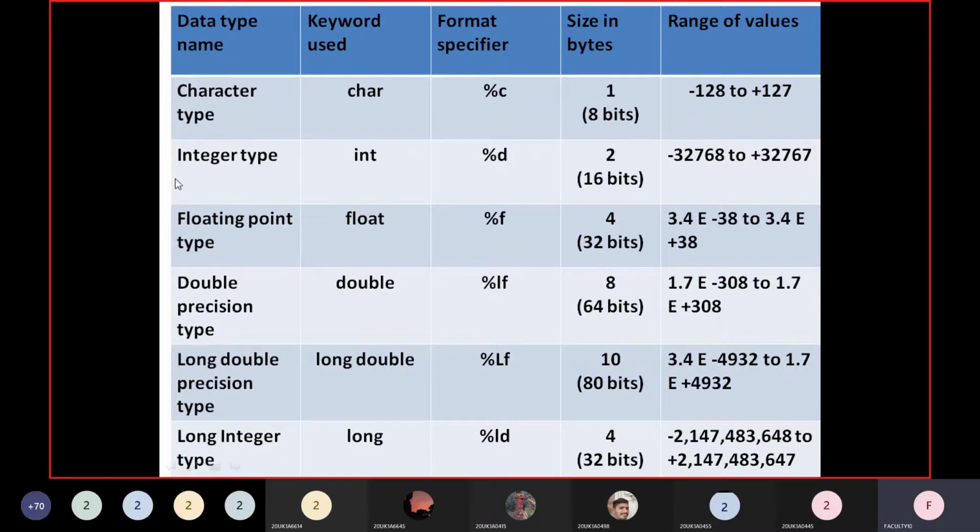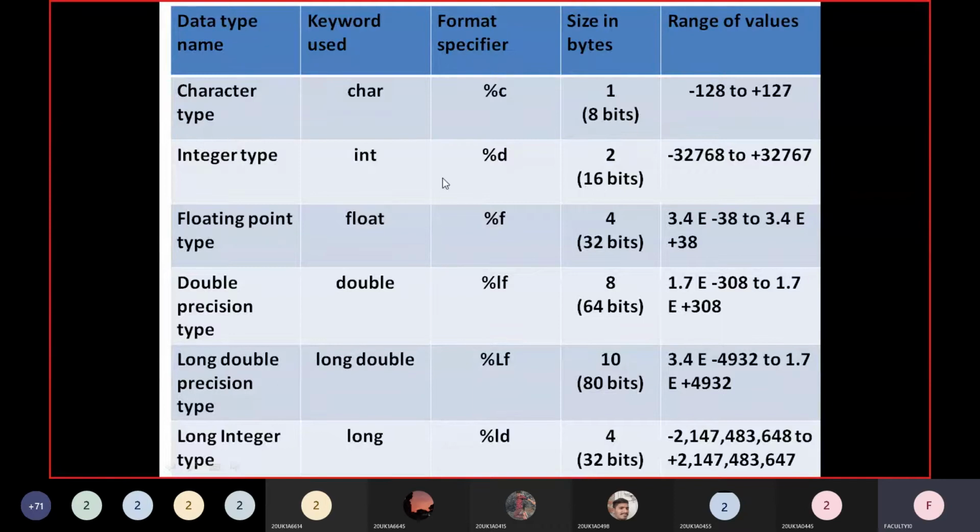Then the second data type is the integer data type. How do we inform the compiler? By using the keyword int, in lowercase. Please remember, in lowercase we use int. By seeing this keyword, the compiler understands that the variable is going to hold integer type of data. How can we print integer variable values? By using the percentage d format specifier.